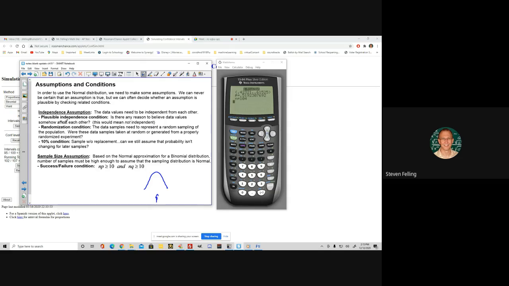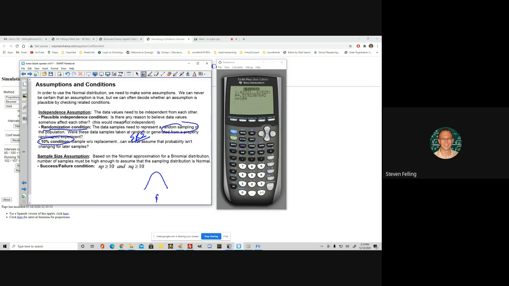So we want to have what's called the randomization condition. And that typically is that we have taken a random sample of the population. We usually express this as SRS. In other words, the sample has to be a simple random sample, or we have to believe otherwise that it's representative of the population, right? We have to also meet the 10% condition. If we're sampling without replacement, which we typically are, we don't want to sample more than 10% of the population. That's always true for a variety of reasons, right? So it's basically the same conditions we had in chapter 18 for proportions.